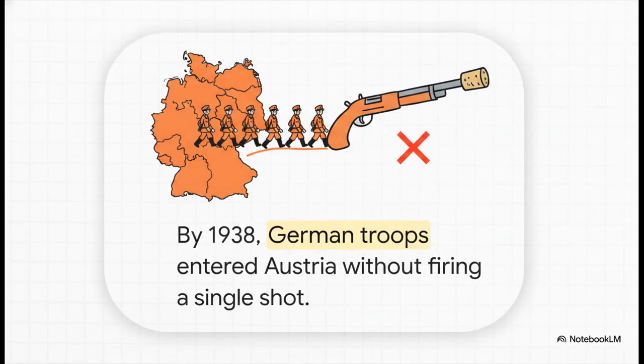Totally emboldened, by 1938 he turns up the heat on the Austrian government. He stirs up a bunch of trouble using local Austrian Nazis, literally forces the chancellor to resign, and just sends German troops rolling right across the border. They entered Austria without facing a single shot. And once again, Britain and France just kind of watched it happen, taking zero action to stop him.